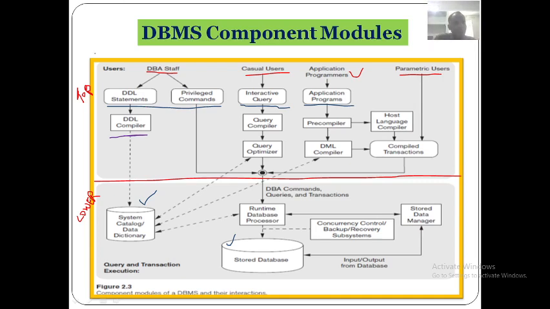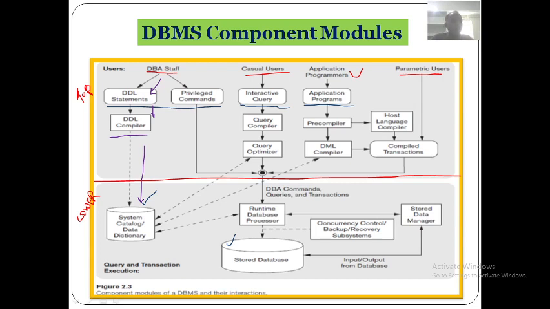Yes, sir. Okay, see here now. We just completed this part. The DBA will write the DDL statements. Once he writes the DDL statements, those are given to the DDL compiler, and this DDL compiler will check, and if it is correct, the schema is stored in the catalog. It is called the metadata of the database management system. This part is over.